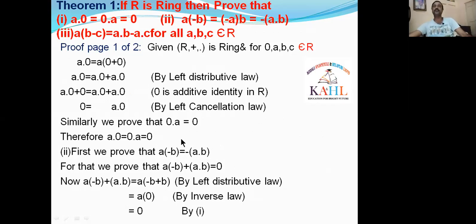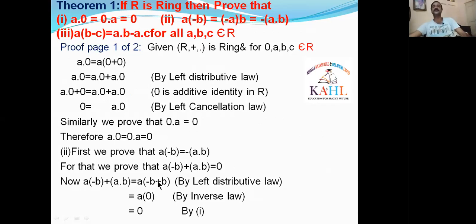To prove A·(-B) + AB is equal to 0, I am taking the LHS part, that is A·(-B) + AB. By the distributive law, A·(-B) + AB can be written as A·(-B + B).